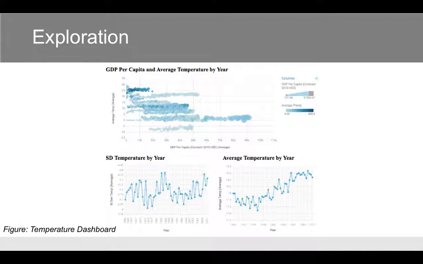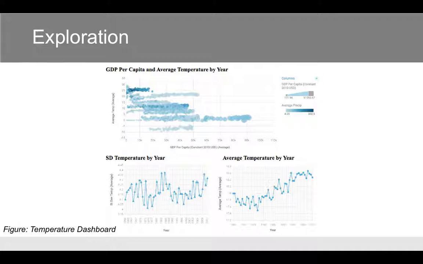The plot in the top visualization has darker circles clumped together around the 25 to 30 degrees Celsius range and are noted to have lower GDP per capita than those that are further along the line. These countries with higher average temperatures are experiencing higher precipitation amounts. It also shows the trend that those countries with higher GDP per capita are experiencing average precipitation and temperatures between 0 to 5 degrees Celsius.